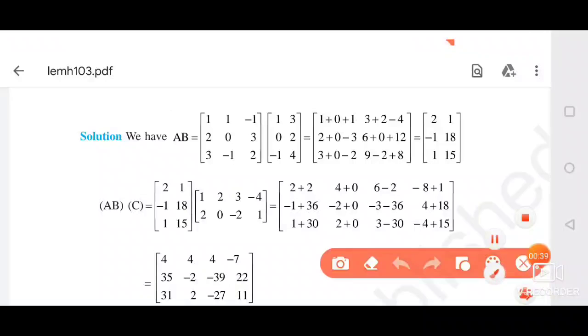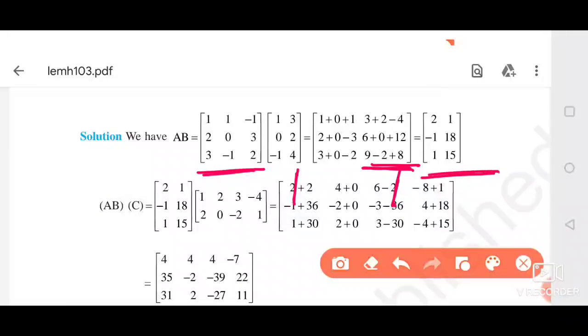Next, to fill this, you have to multiply the third row of A by the first column of B, then you have to add, because this is the place for third row, first column. The next one is filled by multiplying third row, second column, because this is the place for third row, second column. Then you have to add. After that you will get this AB, and it is a matrix of order 3 by 2.